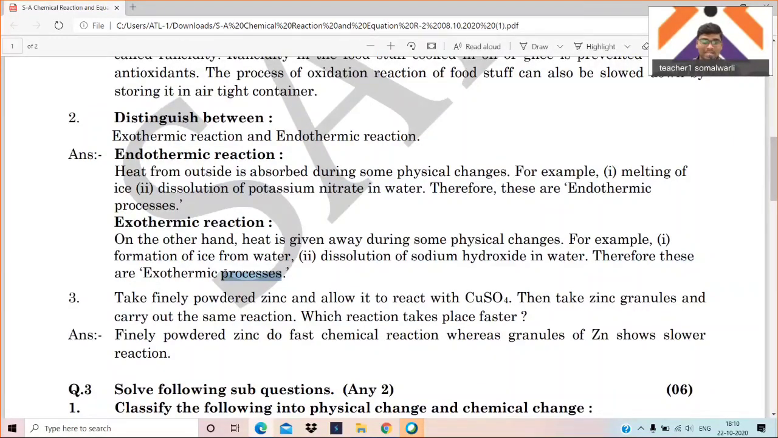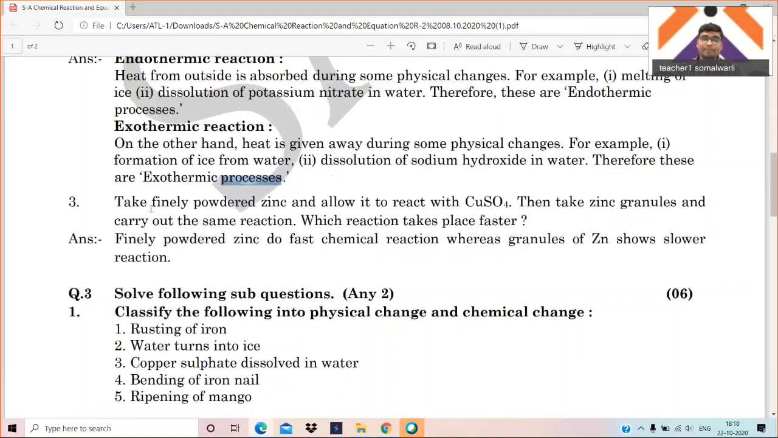You know that. It is very simple actually. Okay, so now the next question. Take finely powdered zinc and allow it to react with copper sulfate. Then take zinc granules to carry out the same reaction. You have to find out the time. Finely powdered zinc, and sometimes we take the granules. Which will react faster?